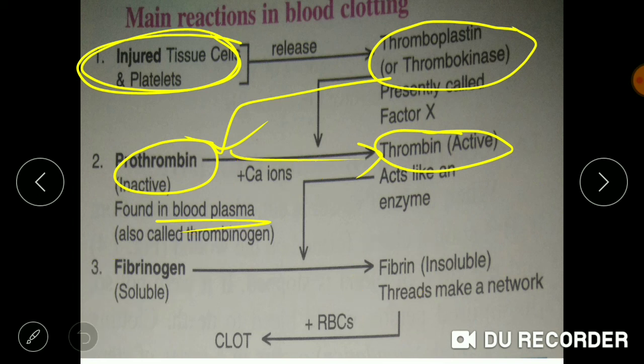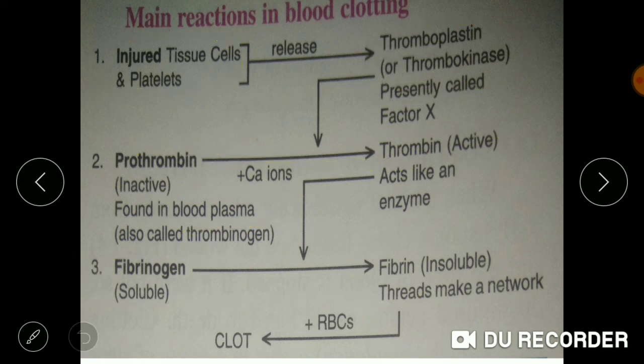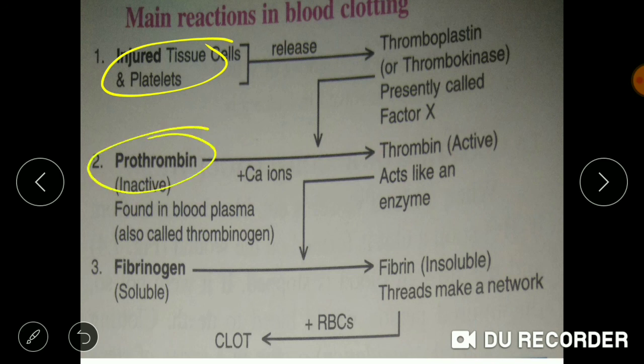Again, I am repeating the entire process. What happens when a tissue gets injured? Thrombokinase or thromboplastin is released, which acts as an enzyme and converts prothrombin, which is in the inactive state and present in blood plasma.